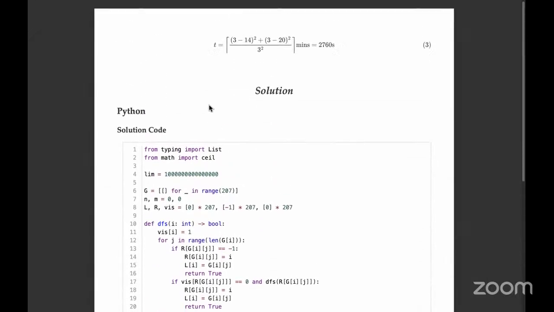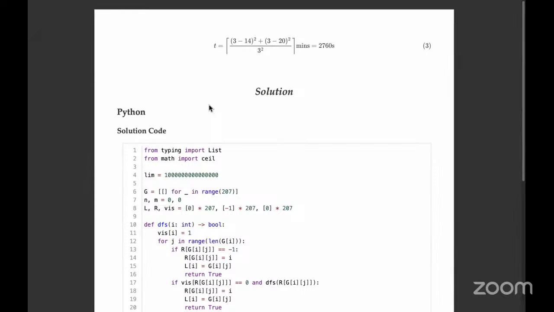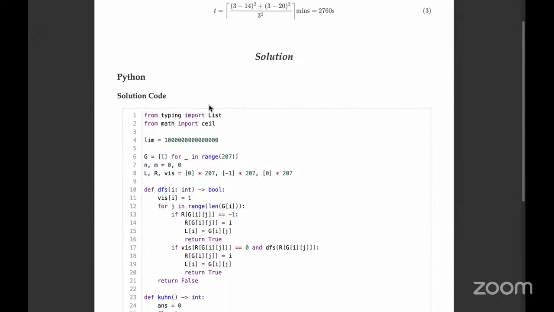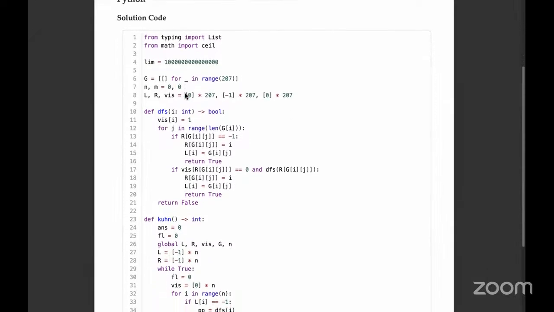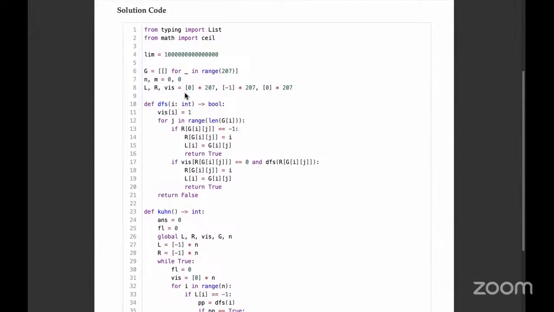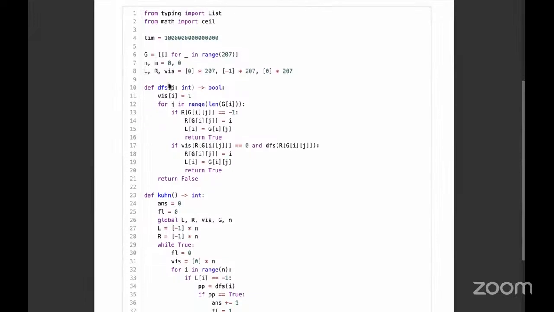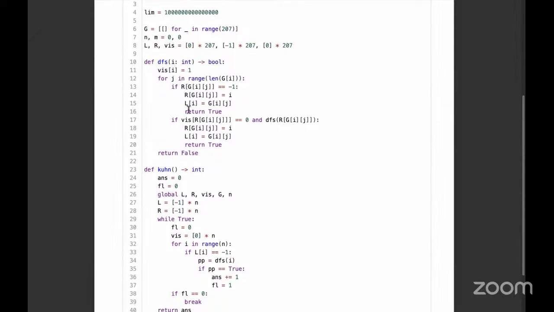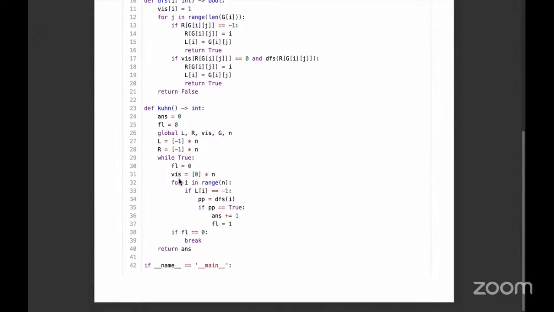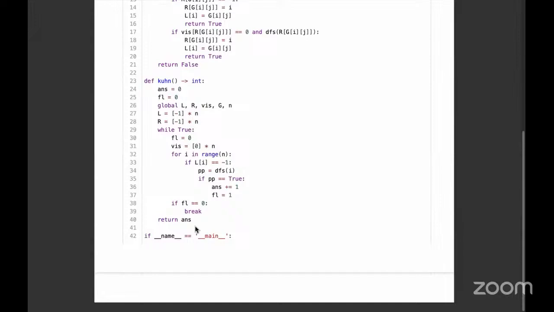Okay, so this obviously uses the Kuhn algorithm to find the minimum matching. So we won't be going through the details of the algorithm itself. So here we'll define a graph. So G is the graph that we're defining, and the LR and the vis variables. Then we have a helper function, which is the DFS function. So this simply performs the DFS search that we have studied in previous weeks, which is used by the Kuhn algorithm. And this is again the default Kuhn algorithm, right? So we are just finding the minimal matching in this.